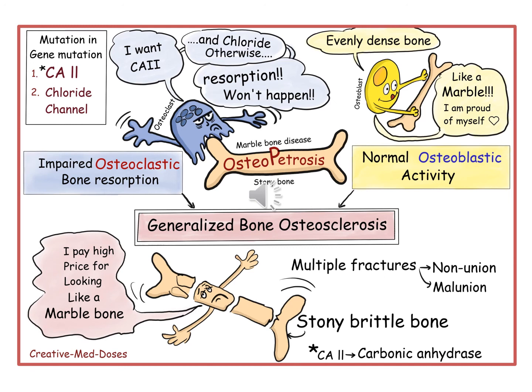For normal bone, you need normal activities of both osteoblasts and osteoclasts. So if the osteoblasts are working properly but the osteoclasts are not working properly, then the bones become very hard, just like marble.